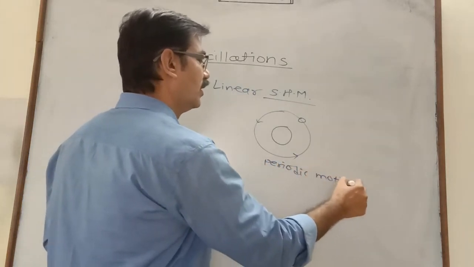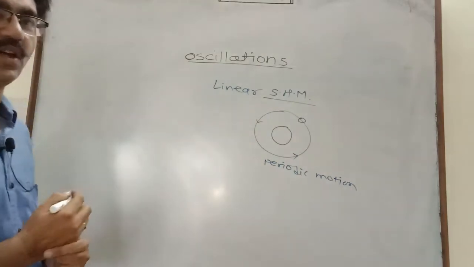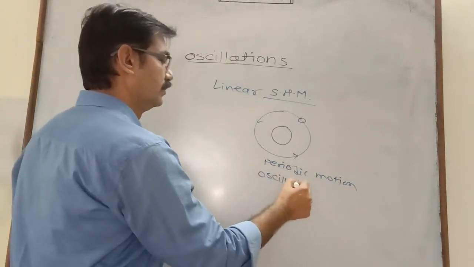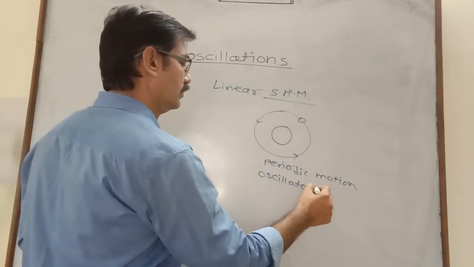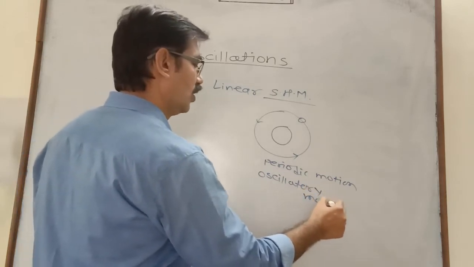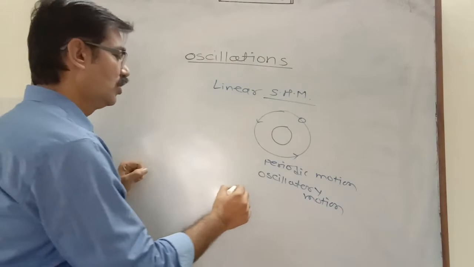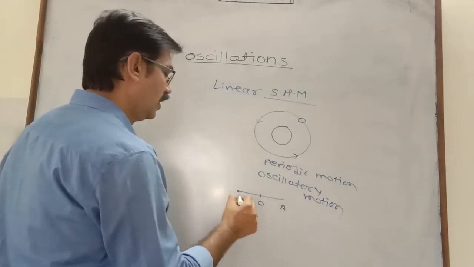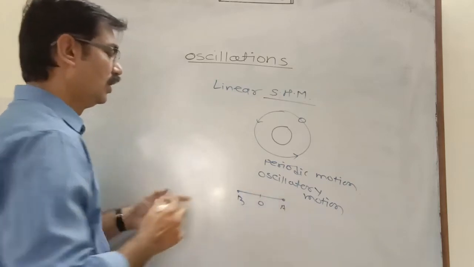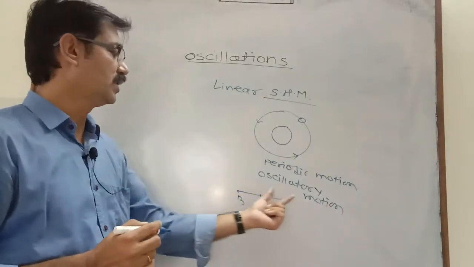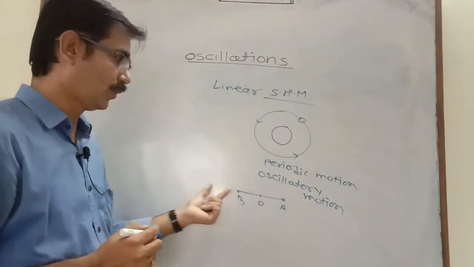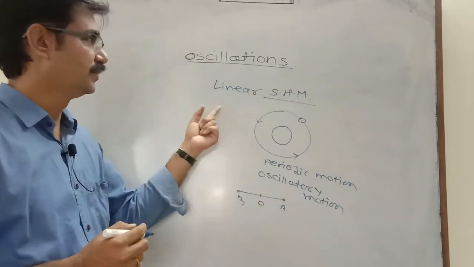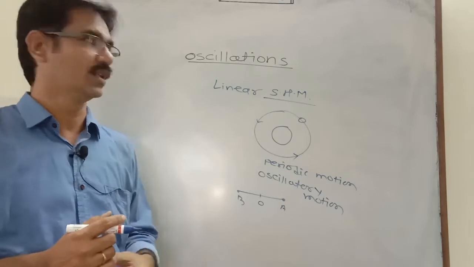Another type of harmonic motion is oscillatory motion, or vibratory motion. For example, the motion of the needle of a sewing machine. It is a periodic motion in which the particle performs to and fro motion along the same line, or along a straight line. It is called linear simple harmonic motion.